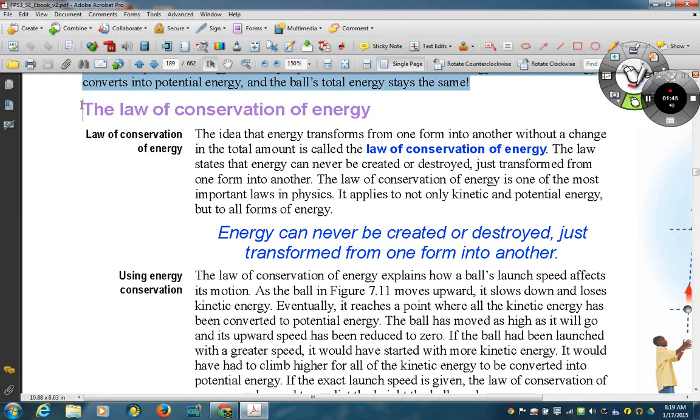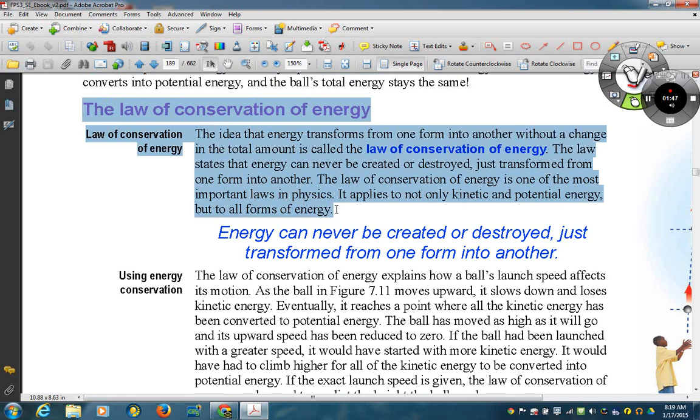So, the law of conservation of energy. The idea that energy transforms from one form into another without a change in the total amount is called the law of conservation of energy. The law states that energy can never be created nor destroyed, just transformed from one form to another.